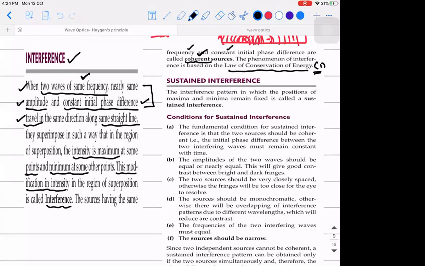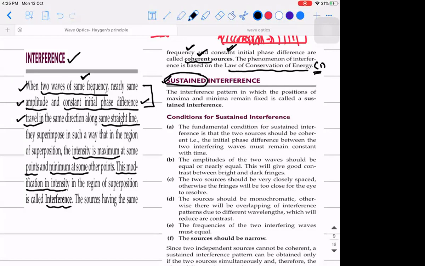Going forward, I'll not use this word again and again, but you need to understand that whenever we are discussing, it is actually about the coherent sources. So what are coherent sources? Same frequency and constant initial phase difference. After this, the concept that we need to know is sustained interference. Sustained means something is lasting for some amount of time.